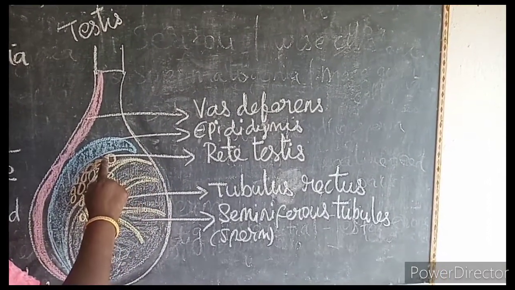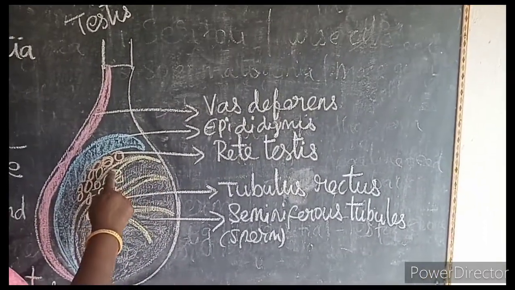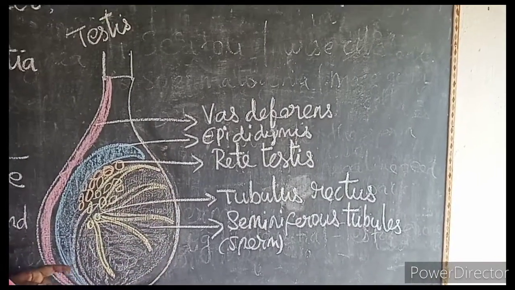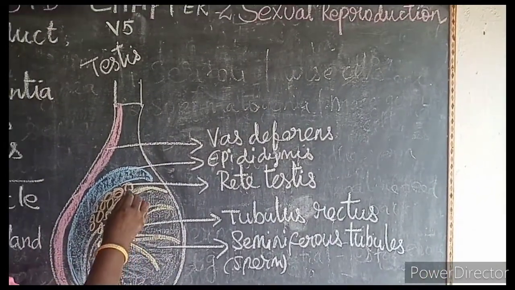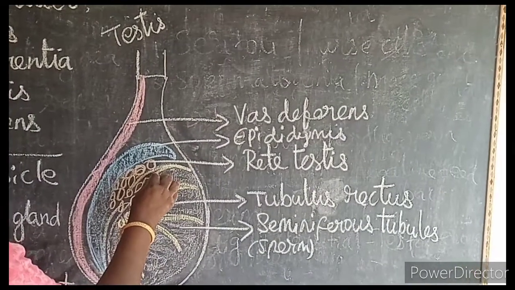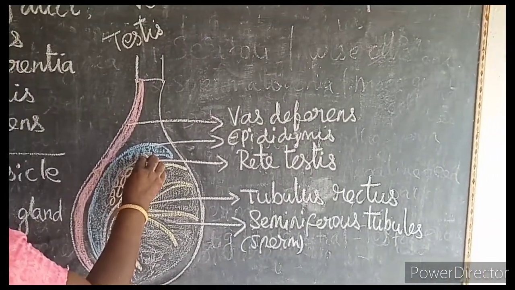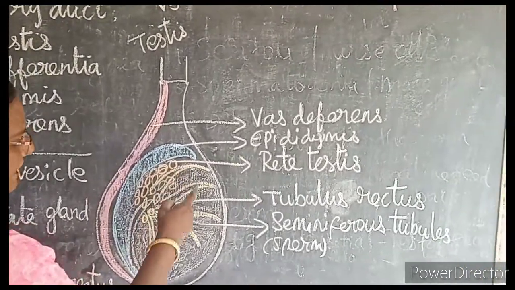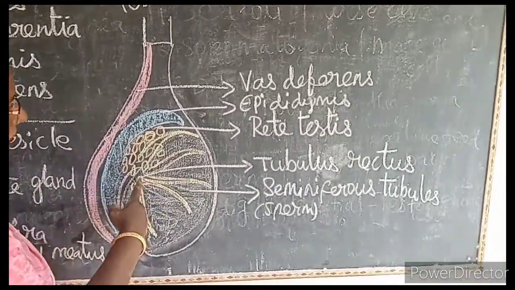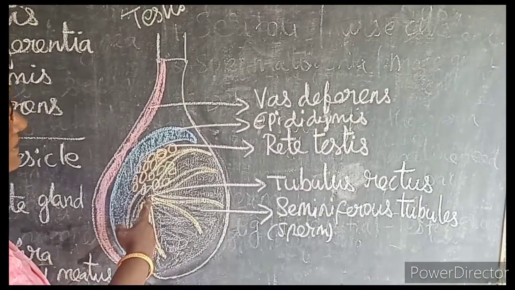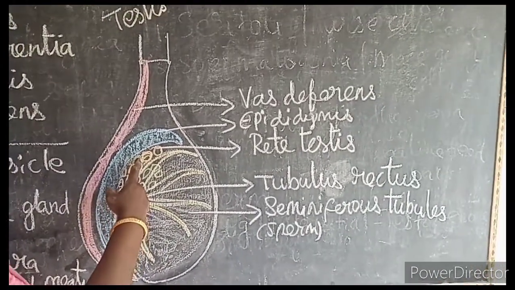The rete testis is a highly coiled network structure which lies on the posterior side of the testis. From the rete testis, the sperms now enter into the epididymis. See the picture. This is the tubulus rectus. From here the sperms are sent into the rete testis.